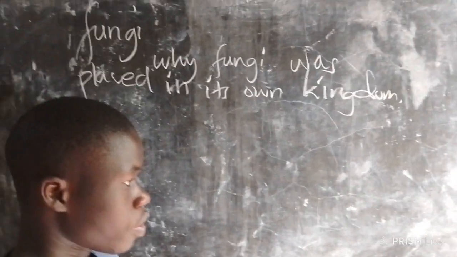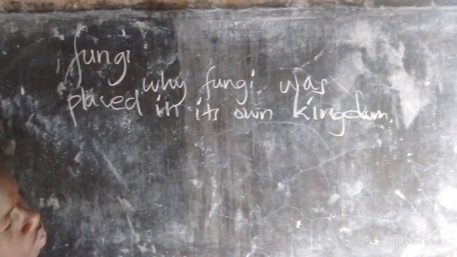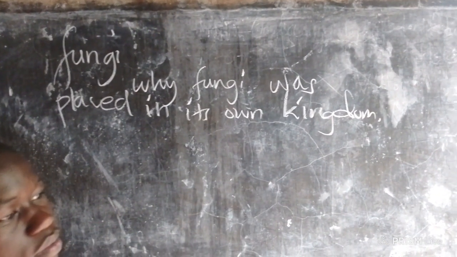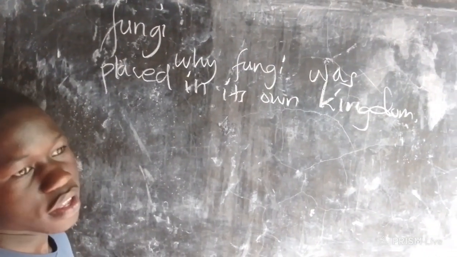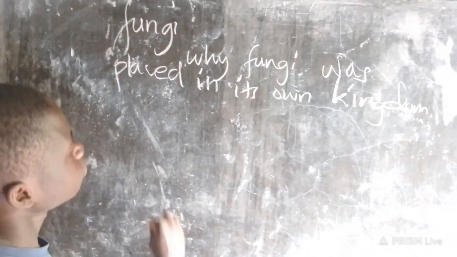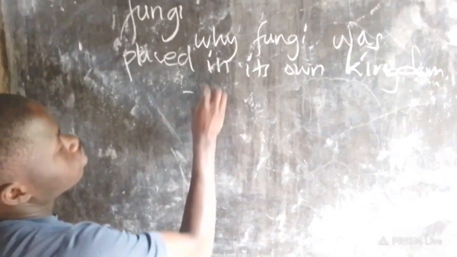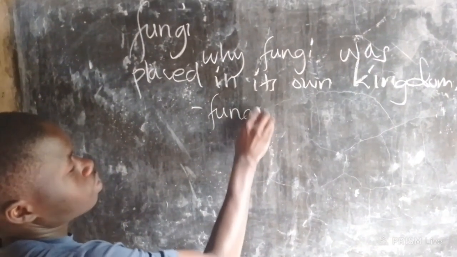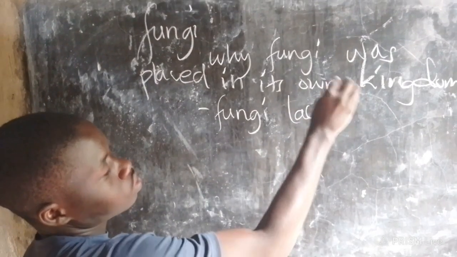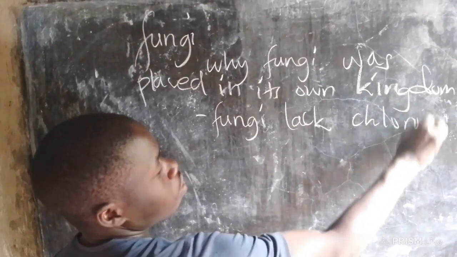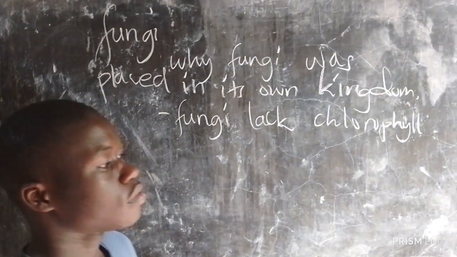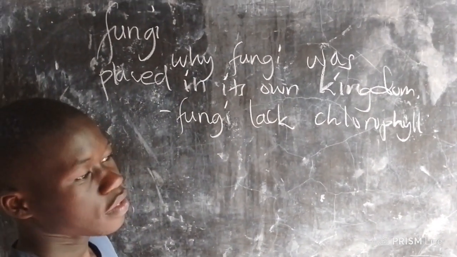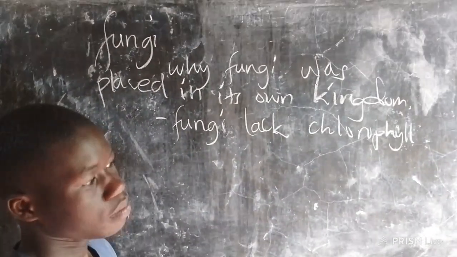So we shall see that in plants we have chlorophyll, whereas on the other side the fungi lack the chlorophyll. That reason is enough for us not to classify fungi under kingdom plants.